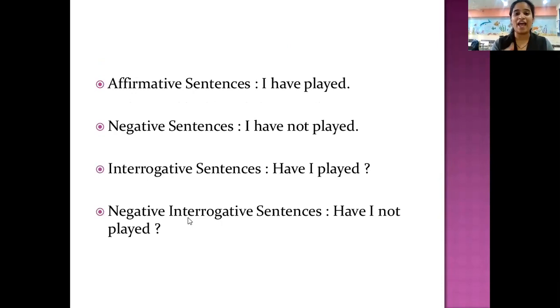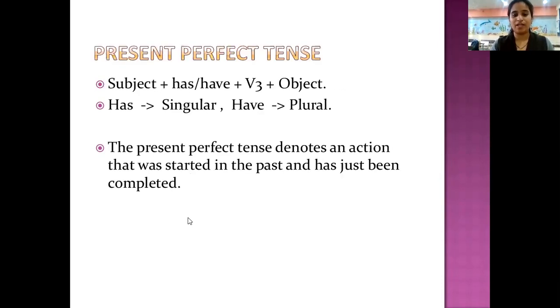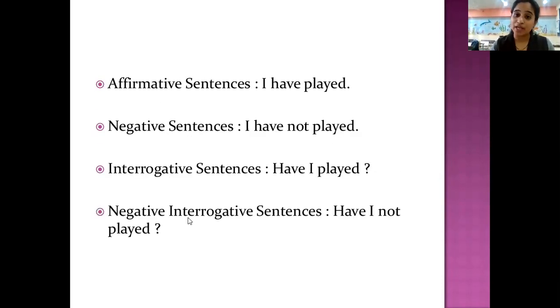Affirmative. I have played. Have shows your present. I have played. I have not played, for negative. Have I played? Negative interrogative. Have I not played? Understood? This is a quick revision.